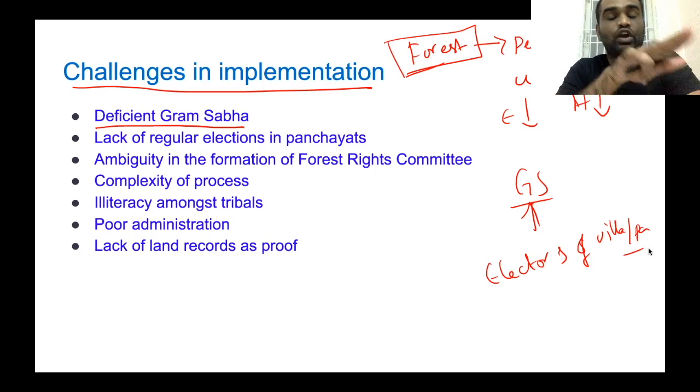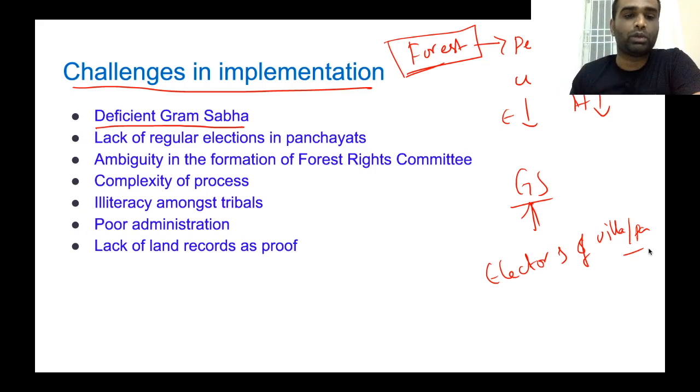Clear? So if their knowledge level is very low, how can they efficiently prepare proposals? How can they effectively ask for their rights against the state government as well as the district administration? They cannot do that, right? Since they don't have adequate knowledge, they cannot do that. So that's why in these areas they have deficient Gram Sabha, which itself is a huge problem.